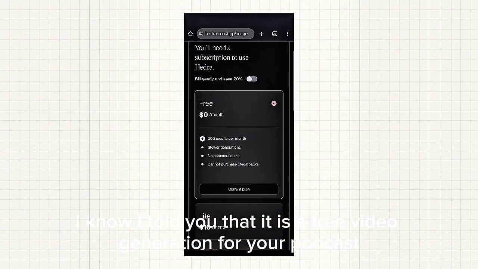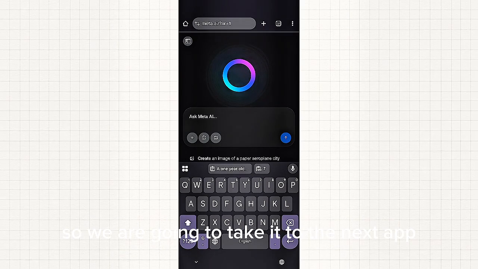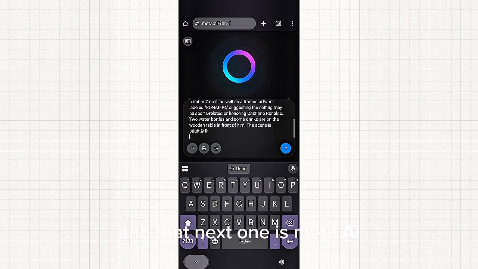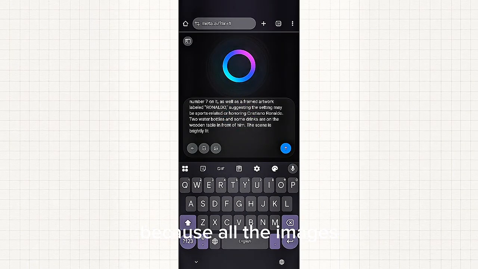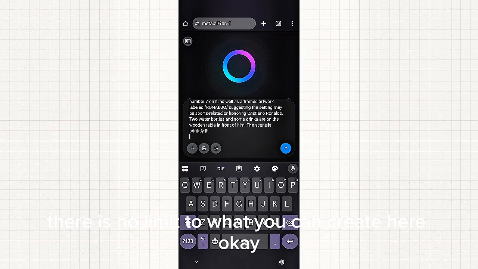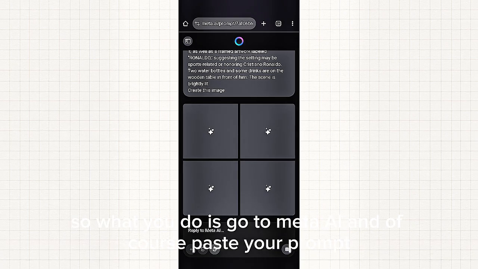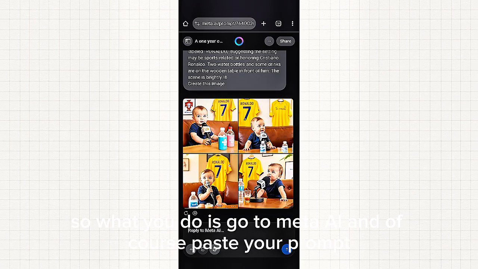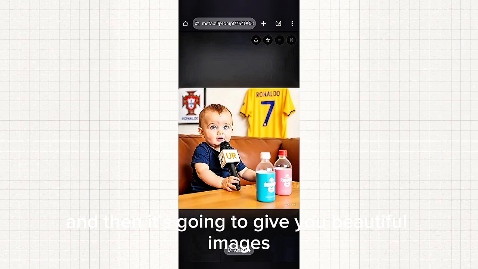I know I told you that it is a free video generation for your podcast. So we are going to take you to the next app, and that next one is Meta AI. This Meta AI is super good because all the images and the videos we'll be generating from here are absolutely free. There is no limit to what you can create here, okay? Unlike ChatGPT, where you are limited to creating just 5 images in a day. So go to Meta AI and paste your prompt, and it's going to give you beautiful images, just like I have done here.